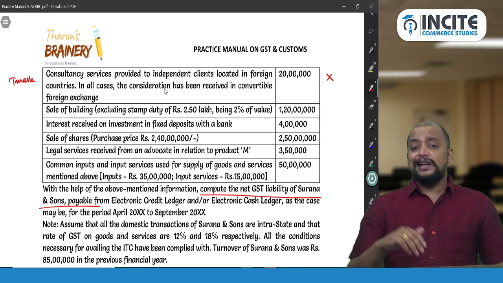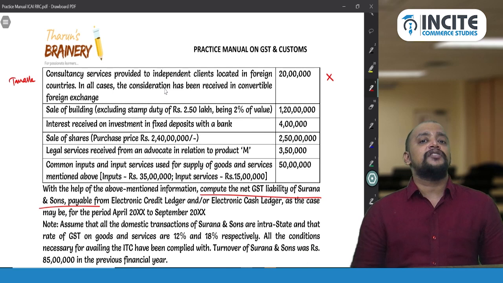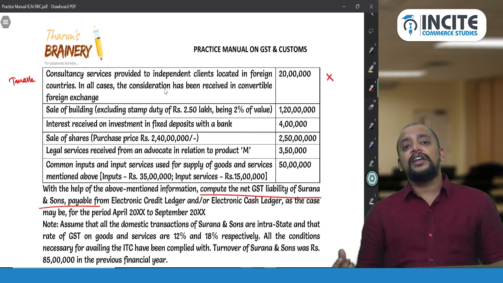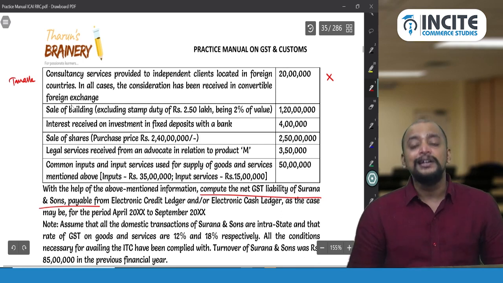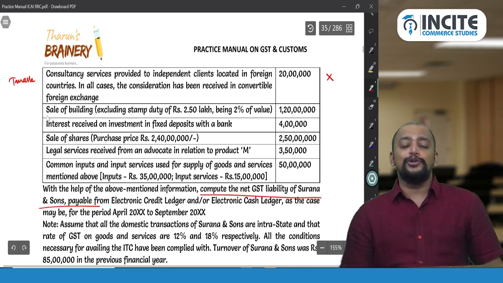Okay, and as they have not given that it is export on payment of IGST, I am taking export without payment of IGST, so there is no GST. However, it will be considered as taxable turnover for the purpose of computing the ITC.